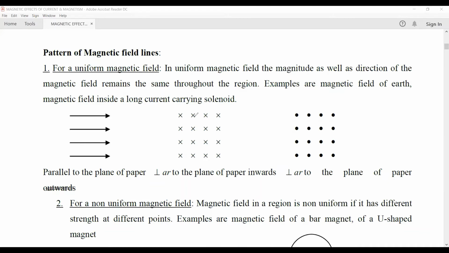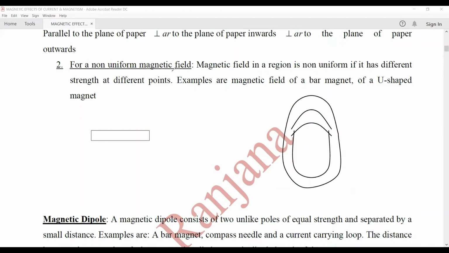Whereas this cross means the magnetic field lines are perpendicular to the plane of the paper, inwards. So all these are perpendicular to the plane of the paper inwards. That is, in this region, the strength as well as the direction of the magnetic field is the same. Whereas the dots represent the magnetic field lines perpendicular to the plane of the paper outwards. These dots are also parallel equidistant lines, but they are magnetic field lines perpendicular to the plane of the paper outwards.